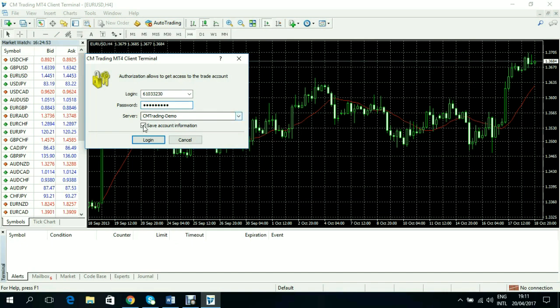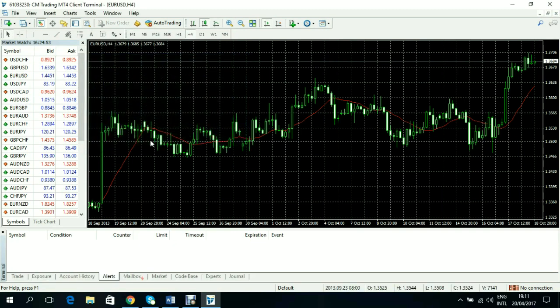When you enter your password, you have to select the server. If it is a demo account, you select demo. If it is a live account, you select live account. All you need to do next is to click login. When you click login, look at the right side, the extreme right bottom of the screen. If the account details are correct, it will open up. If not, it will come in this form, invalid account.